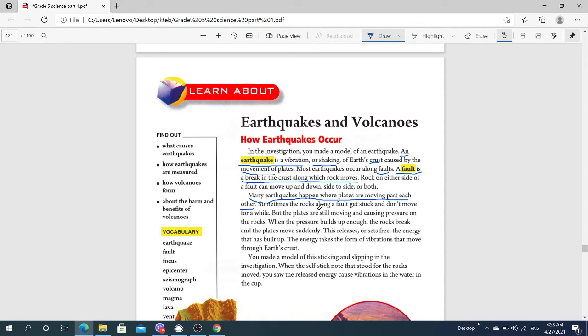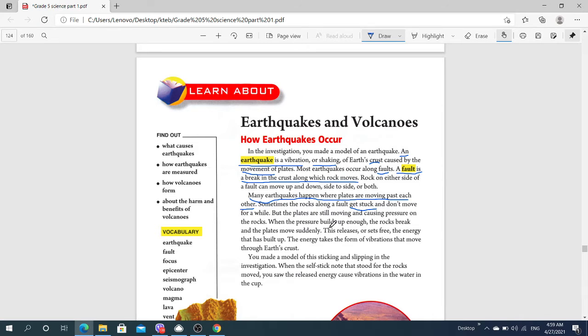Sometimes the rocks along a fault get stuck and don't move for a while. Sometimes the plates are stuck. It means not moving for a long time. But the plates are still moving and causing pressure on the rock.